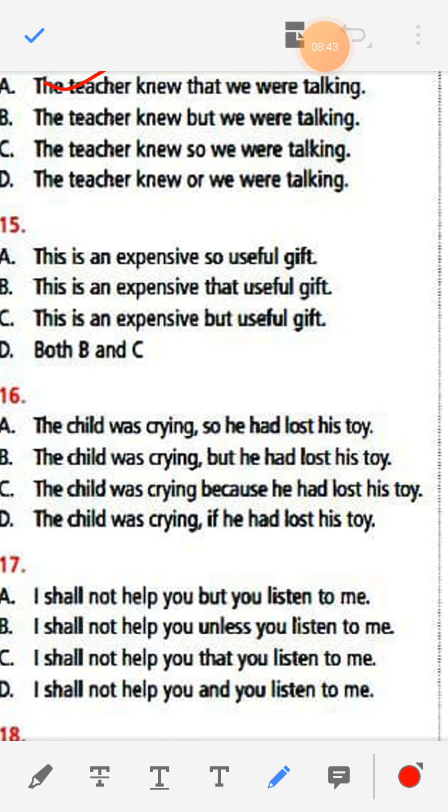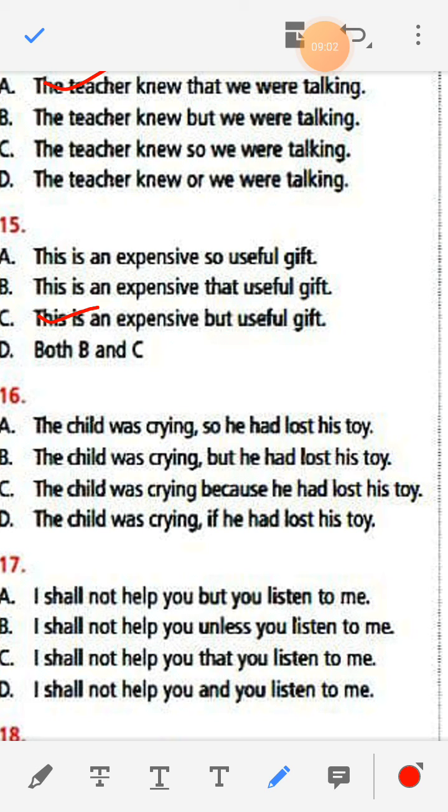This is an expensive so useful gift. This is an expensive that useful gift. This is an expensive but useful gift. Both B and C. Here the answer is this is an expensive but useful gift.